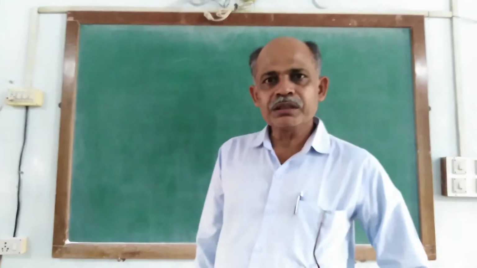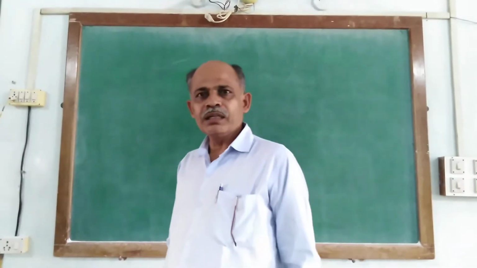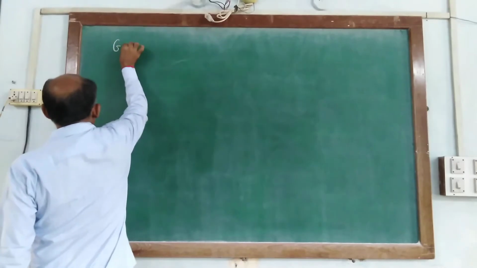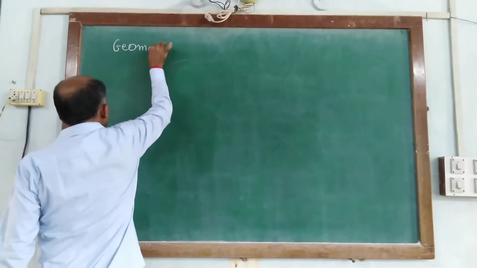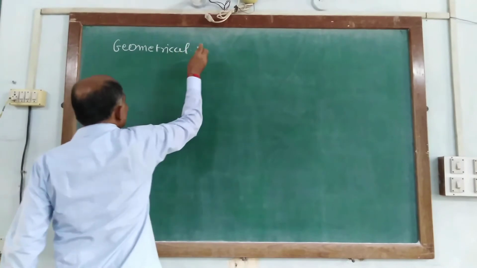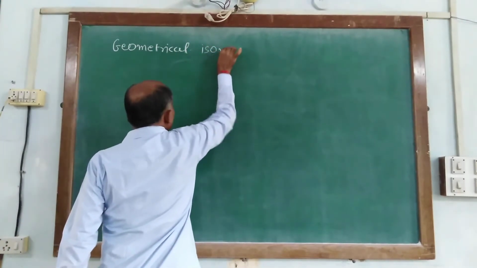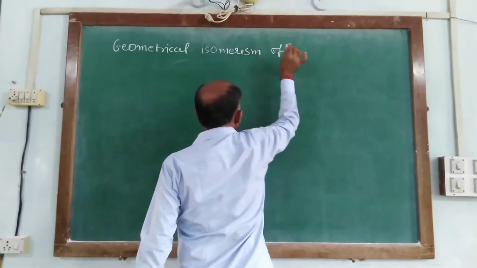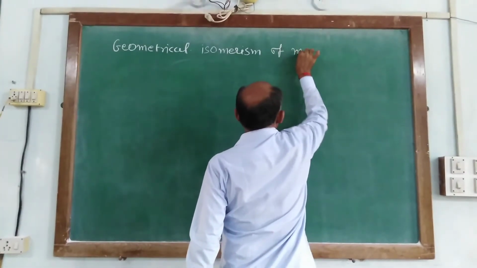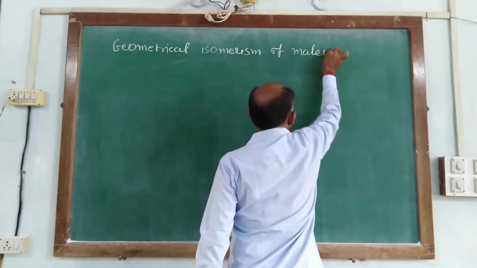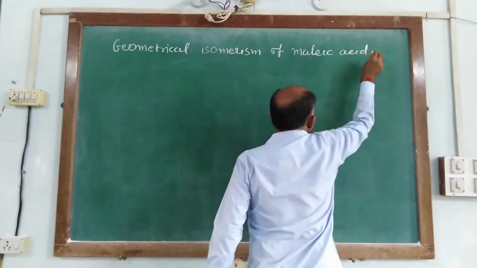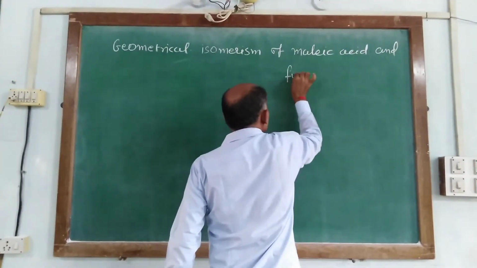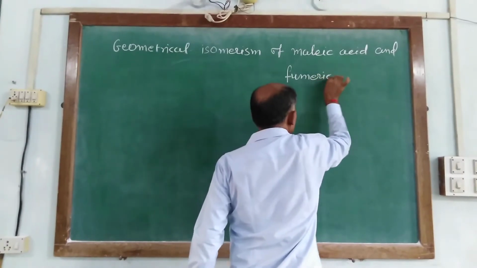Now we start geometrical isomerism of maleic acid and fumaric acid.